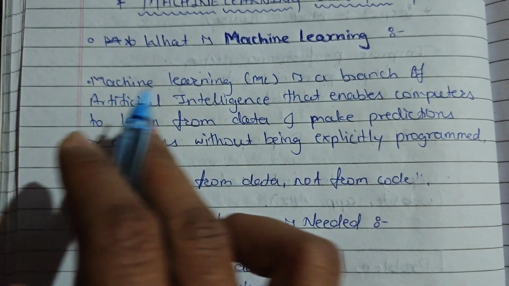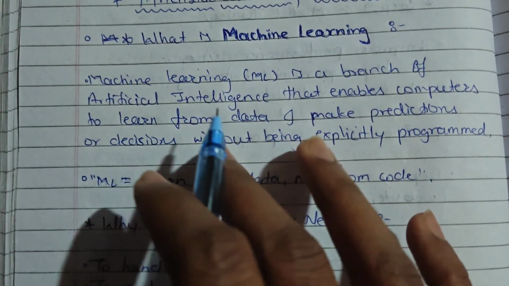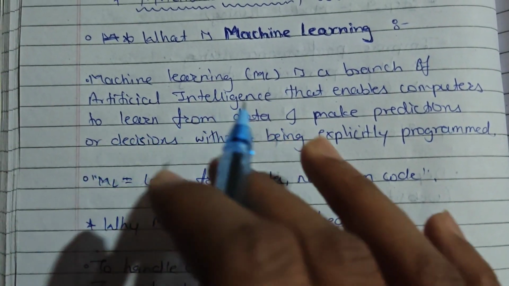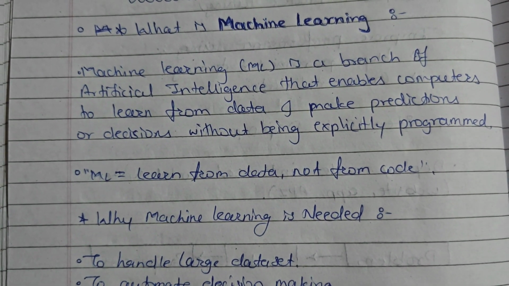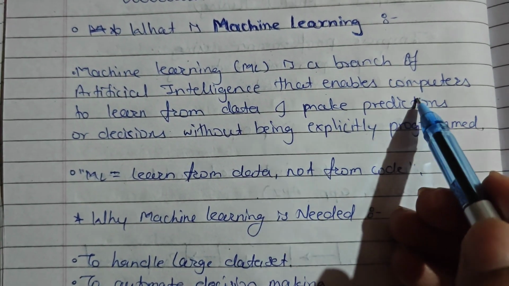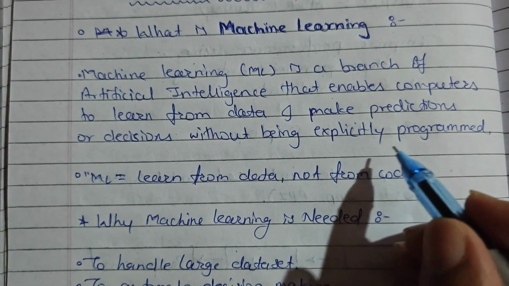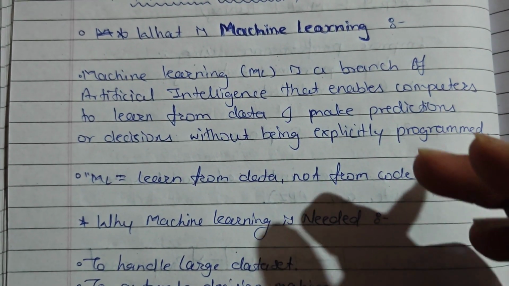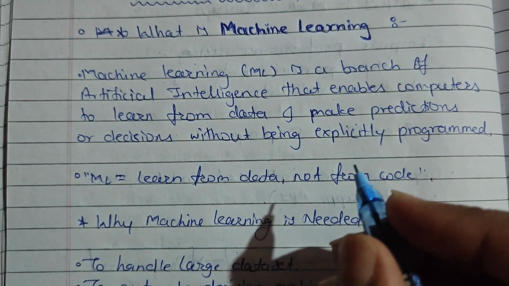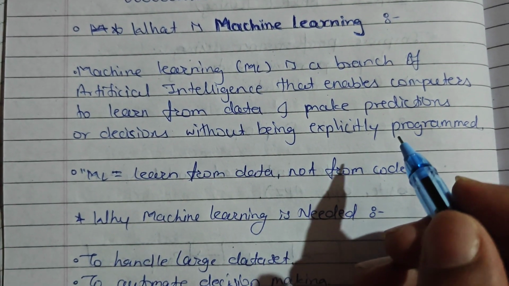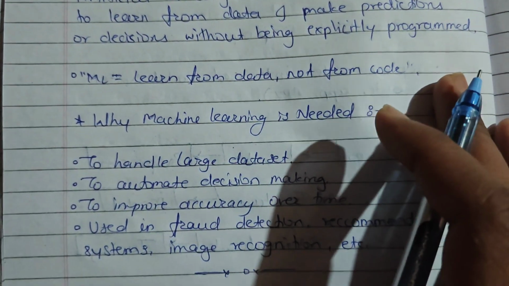Machine learning. Machine learning is a branch of artificial intelligence that enables computers to learn from data, make predictions or decisions without being explicitly programmed. Means computers now can predict or make decisions from data. They don't require hard coding. ML learns from data, not from code, in short.